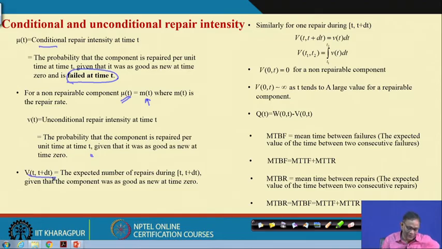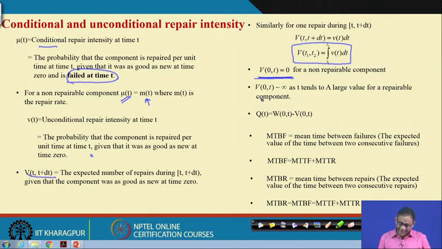Analogously, within a time interval t1 and t2, this is the number repaired. The expected number of repairs will be 0 for a non-repairable system, and infinite for a repairable system if t tends to infinity.